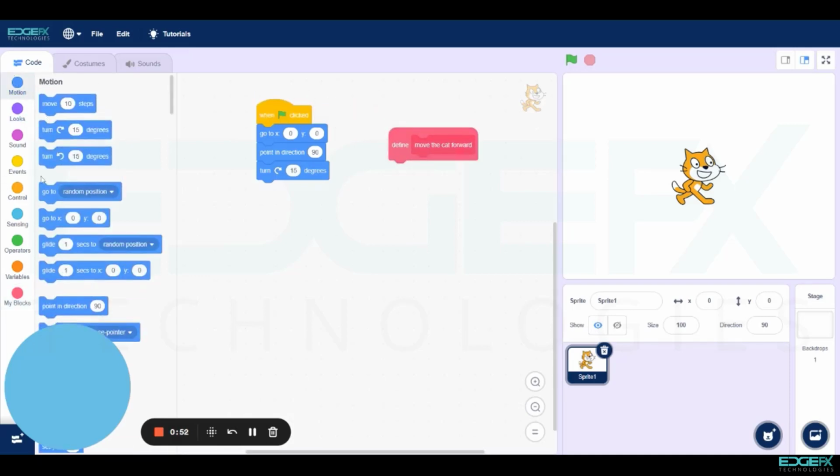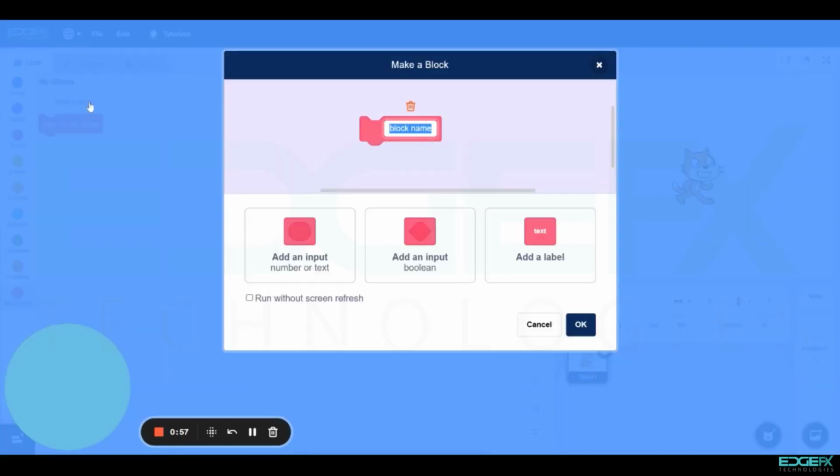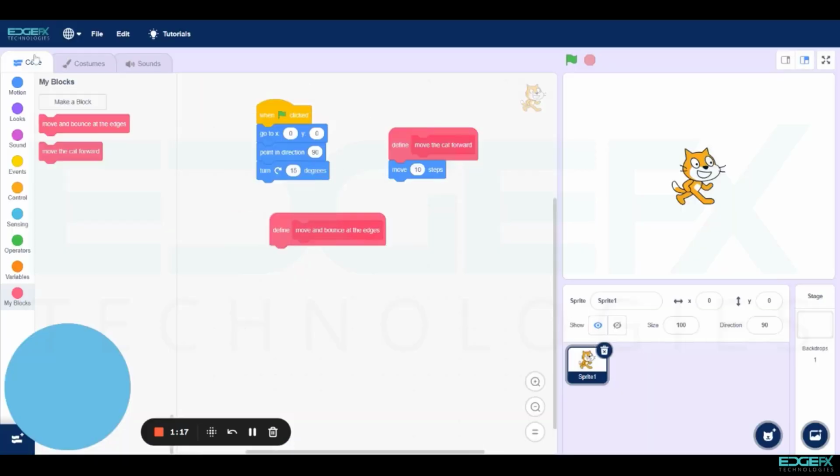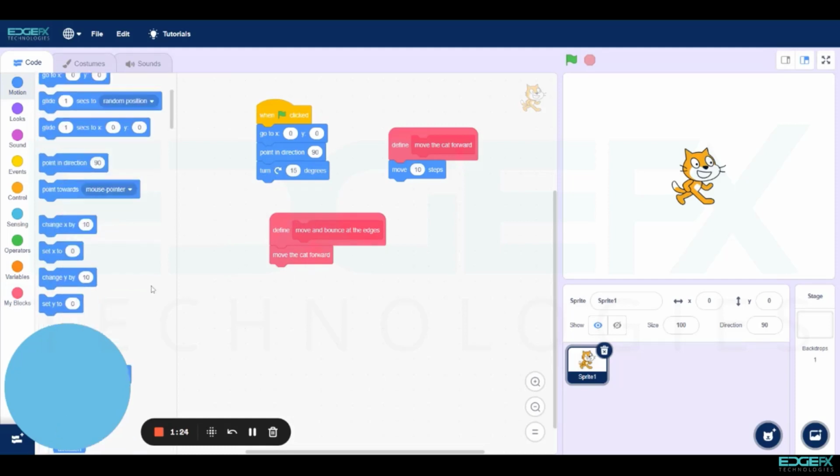Now go to Motion. Select and drag Move 10 steps. Now again create a block as Move and Bounce at the edges. Again select and drag the Move the Cat Forward block.